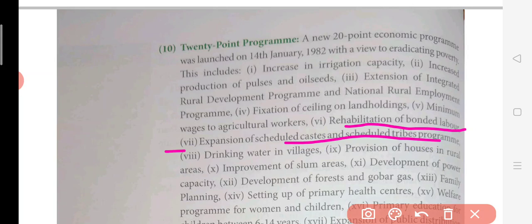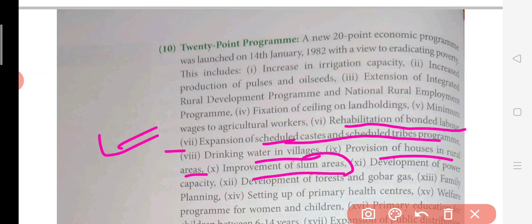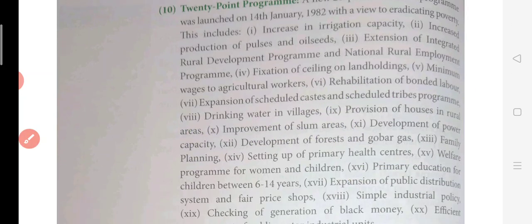So they were more focused on these SC/ST groups. Basically, in tribal areas you can see some education facilities, like Eklavya is there for providing education. All these things were provided for SC/ST, so the condition of the poor will also improve. Then drinking water facility, houses in rural areas, and improvement of slum areas, meaning झुग्गी झोपड़ी conditions were improved. Then development of power capacity, electricity was provided.